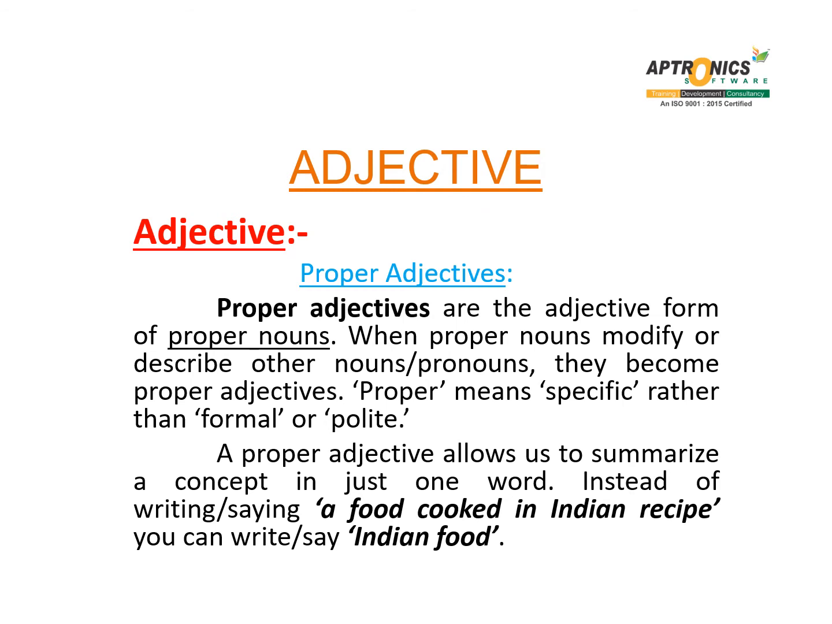Proper adjectives. Proper adjectives are the adjective form of proper nouns. When proper nouns modify or describe other nouns or pronouns, they become proper adjectives. Proper means specific rather than formal or polite. A proper adjective allows us to summarize a concept in just one word. Instead of writing or saying a food cooked in Indian recipe, you can write or say Indian food.